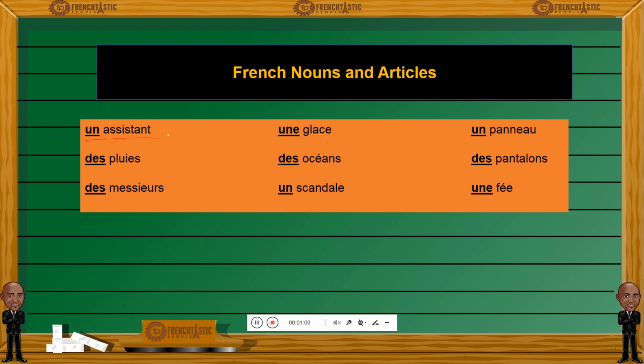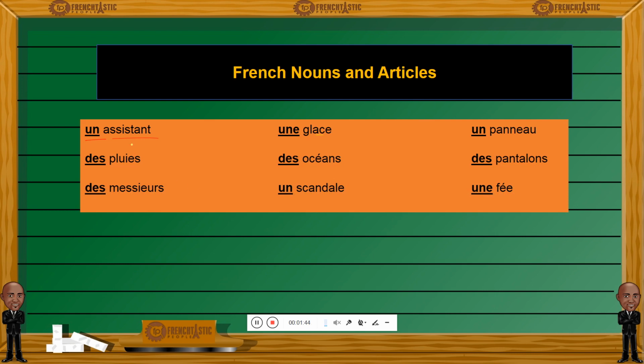This is an assistant, ice cream. This is a panel or a road sign, like un panneau stop. This is rain, rains in the plural form. Ocean, des océans. Pants or trousers for our British friends. Des messieurs, gentlemen. Un scandale, you guessed it, a scandal. Une fée, a magical fairy, like tooth fairy, or like in Snow White, une fée, fairy.